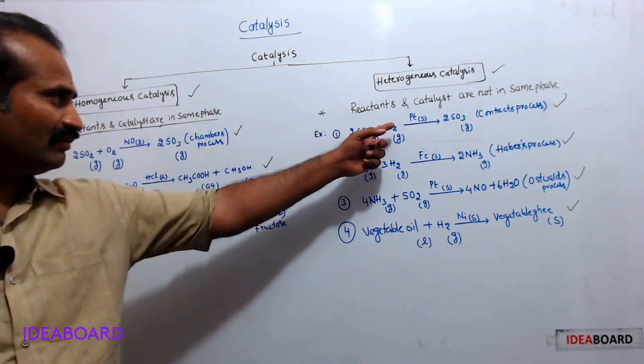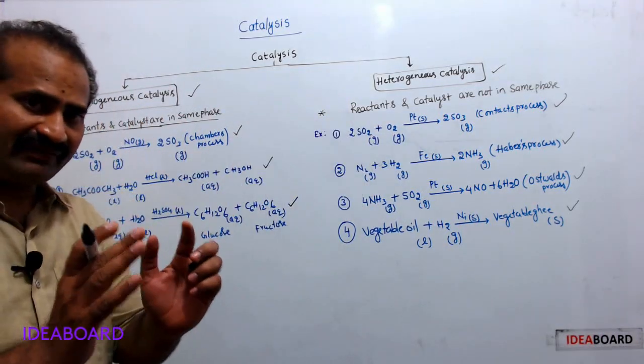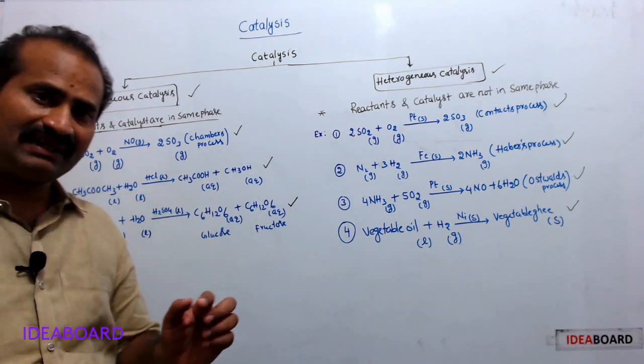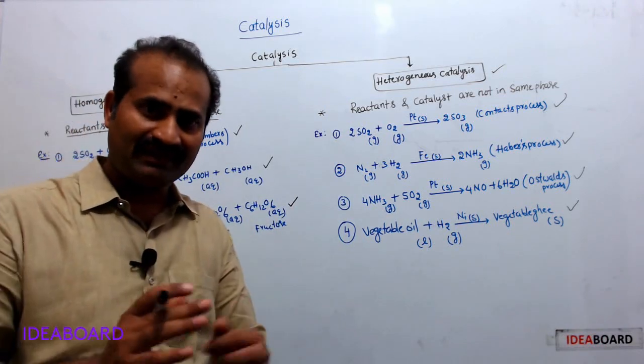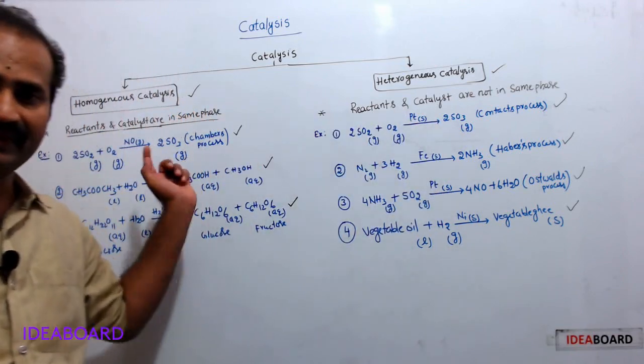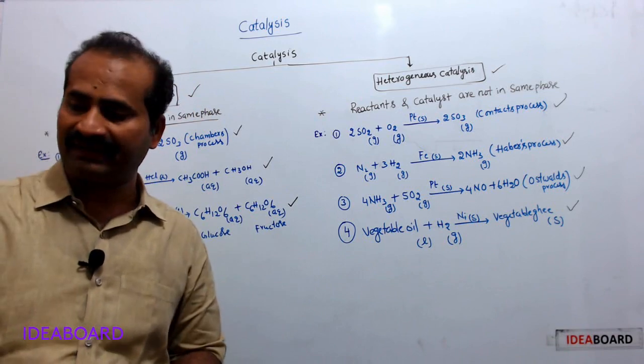Both belong to the manufacturing of sulfuric acid. These two reactions are key steps involved in the manufacturing of sulfuric acid. Only the catalyst is different. Okay, this is about types of catalysis.